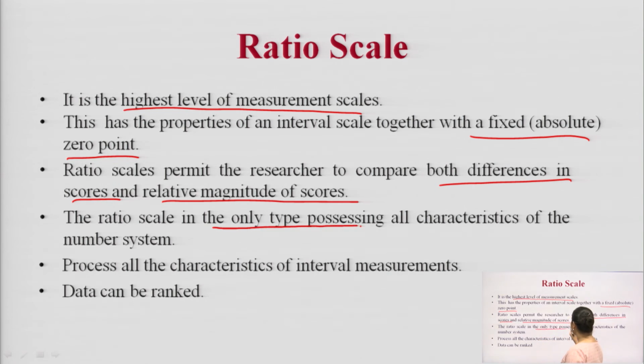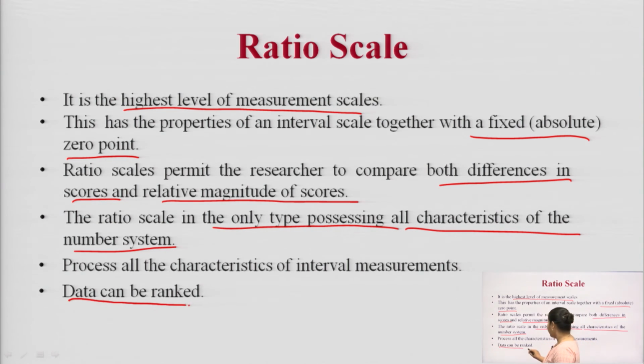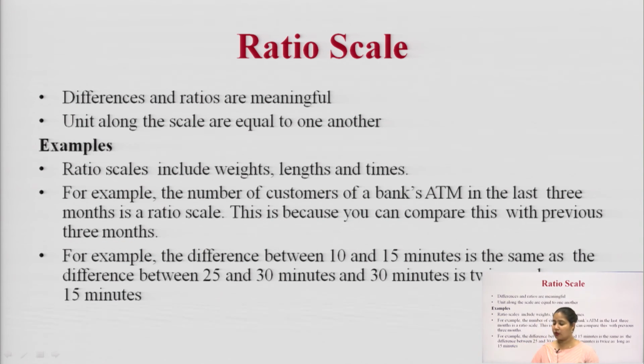The ratio scale is the only type that possesses all the characteristics of the number system. In the nominal scale not many arithmetic rules apply and there is no arithmetic importance, but in the ratio scale all the norms used in the number system can be applied. It possesses all the characteristics of the interval measure, and the data can also be ranked, and the difference and the ratio are meaningful.